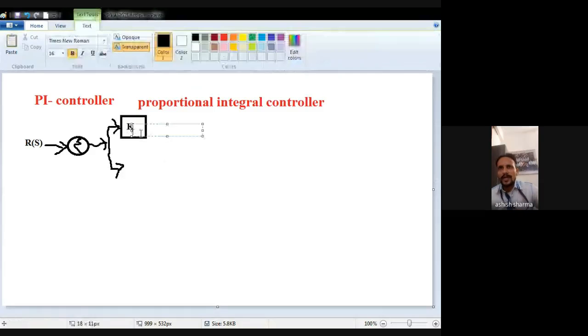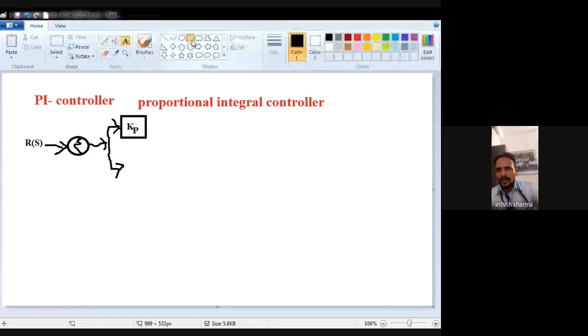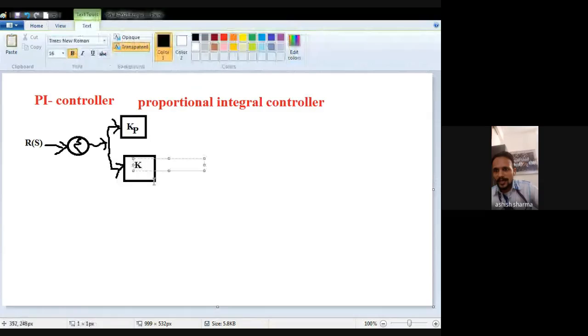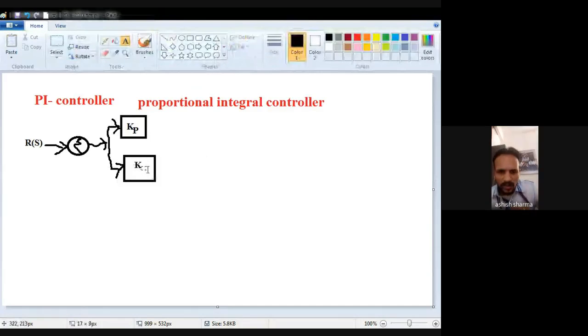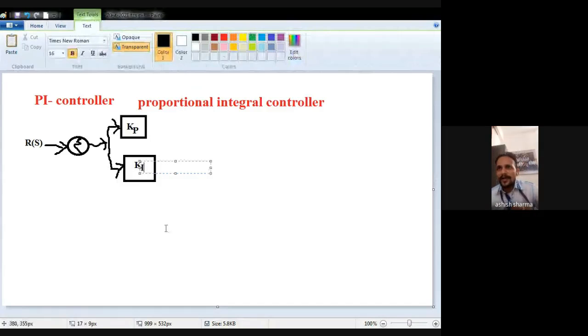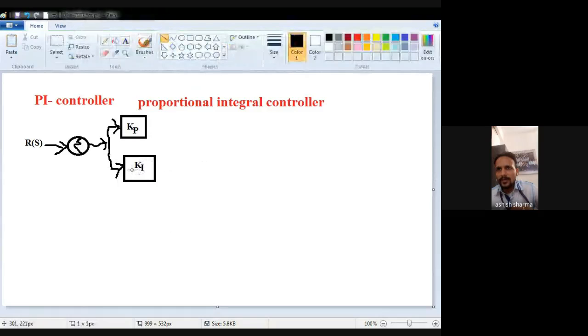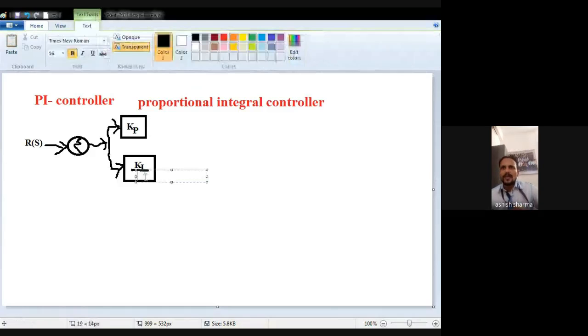The second one is integral, and the Laplace transformation of integration generates a divide by s term, so Ki by s, where K is the constant and I is the subscript for integration.